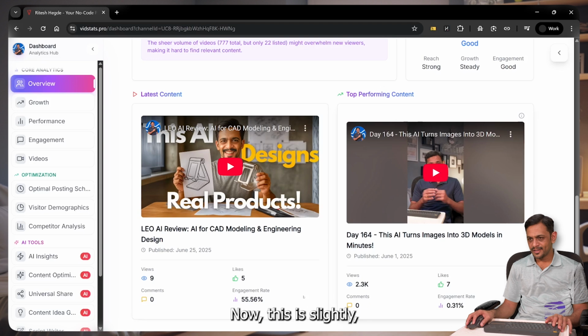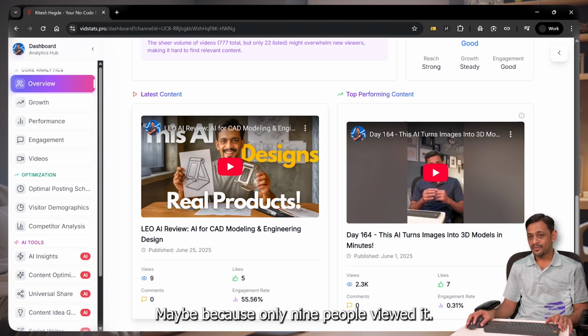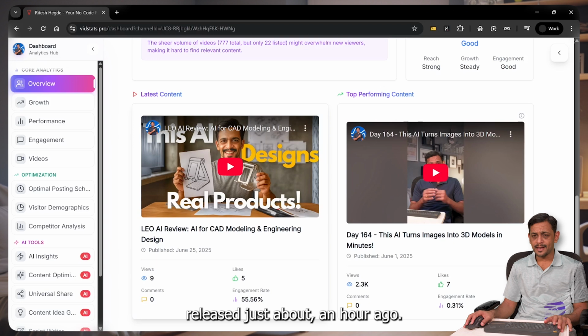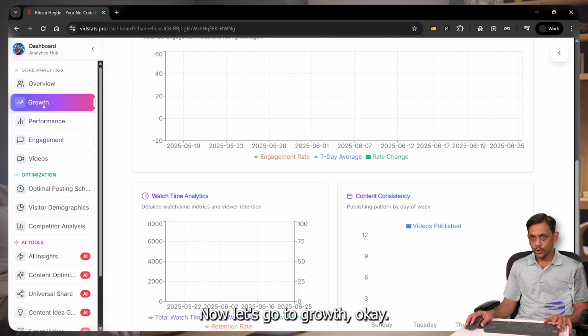Now this is slightly different. Here it says engagement rate is 55.56%, maybe because only 9 people viewed it. Okay, this was released just about an hour ago. Now let's go to growth.